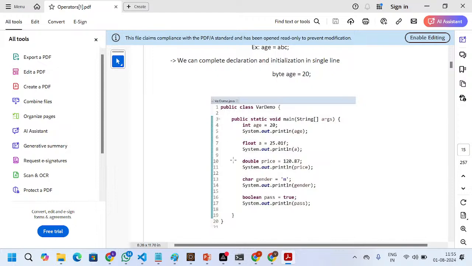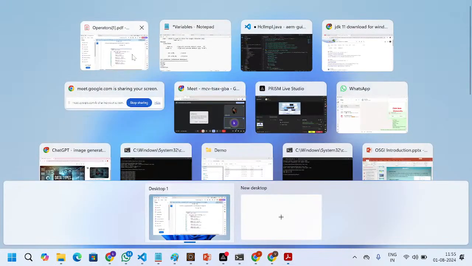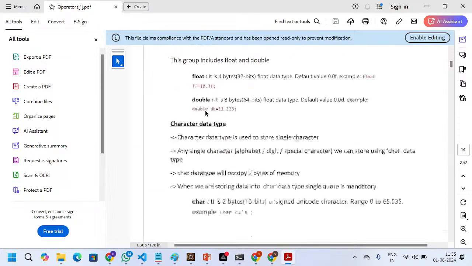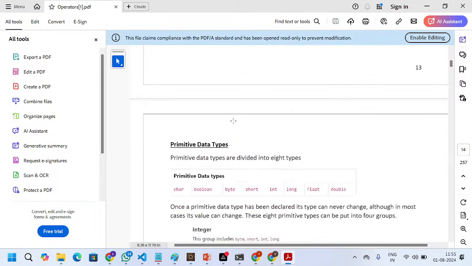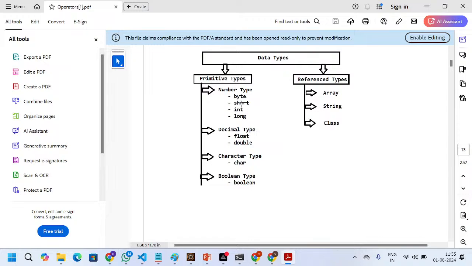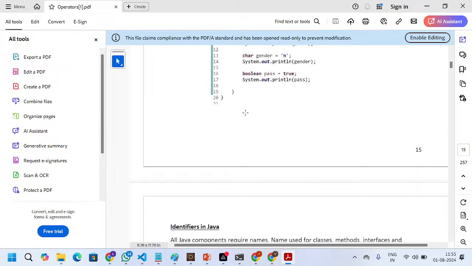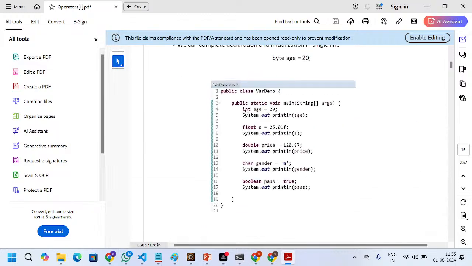I will write one program based on all these groups like byte, short, int, long, and then I will give you an assignment based on it.